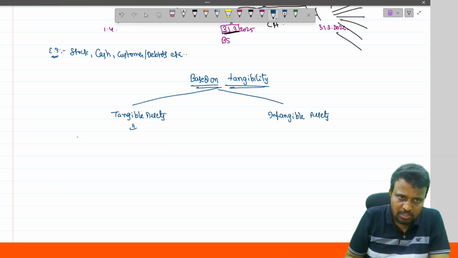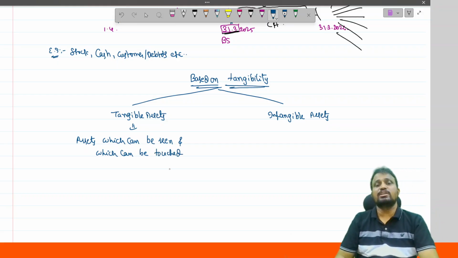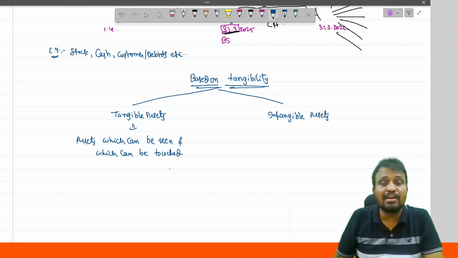Tangible assets means those assets which can be seen and which can be touched. The assets which can be seen and touched are called what?